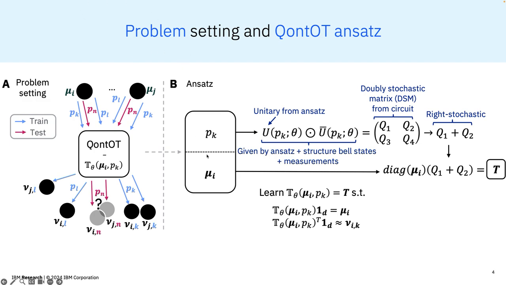Our ansatz, as you see on the right, ingests p_k and exploits the mentioned algebraic link to produce a DSM. The DSM is then block decomposed to retain only the right stochastic upper half, which you rescale with the initial distribution to the predicted transport plan. The marginals of this plan are the initial and the predicted final distribution respectively.